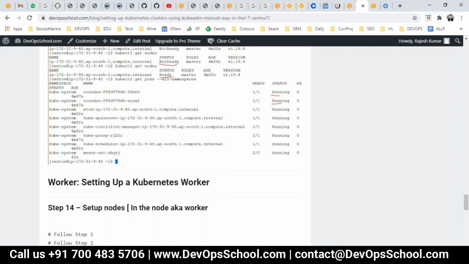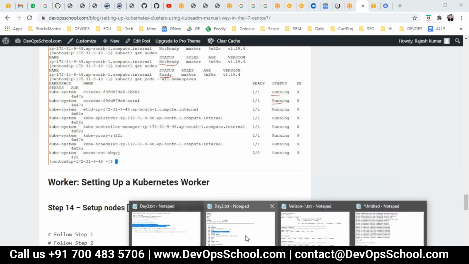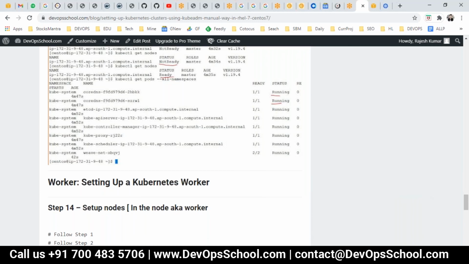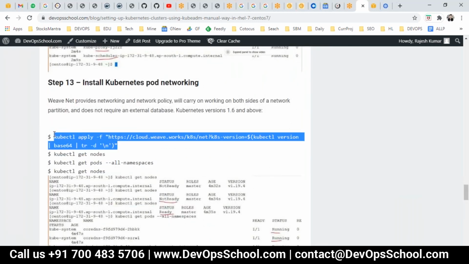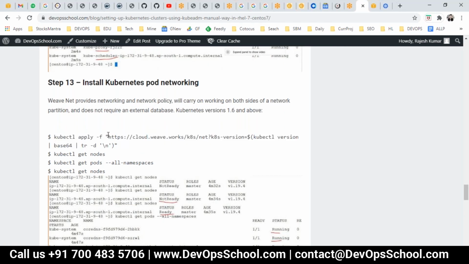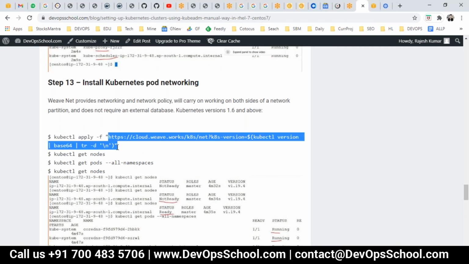Are we seeing only this one, or are we trying out any other networking policy also, like Calico and all? No matter which networking policy you want to apply, the installation instruction will be only one line. This is a YAML file, written in a different format, but it's a YAML file basically.